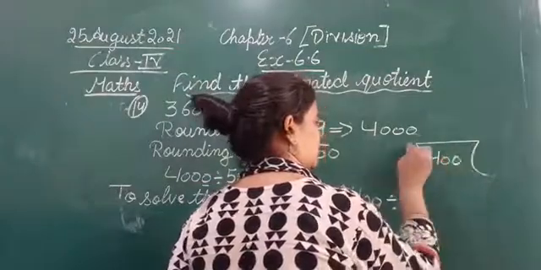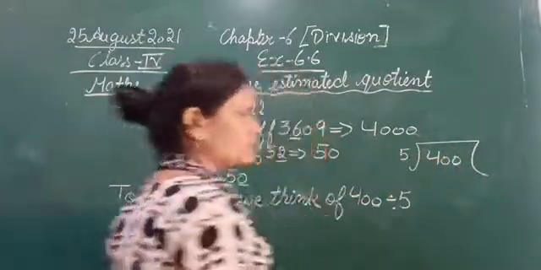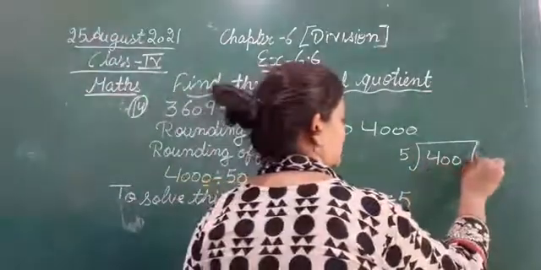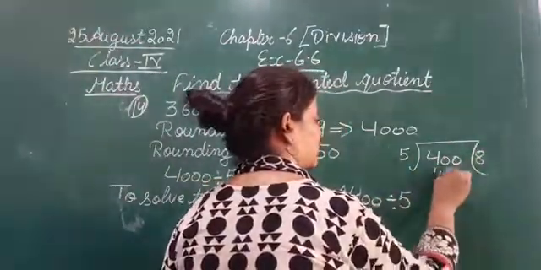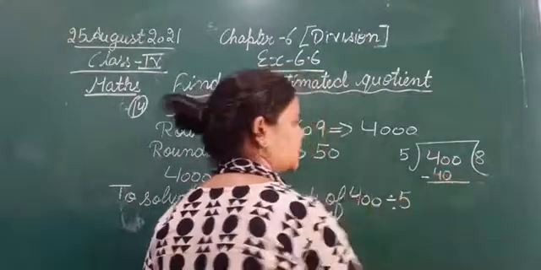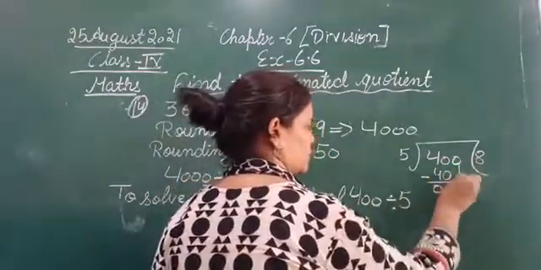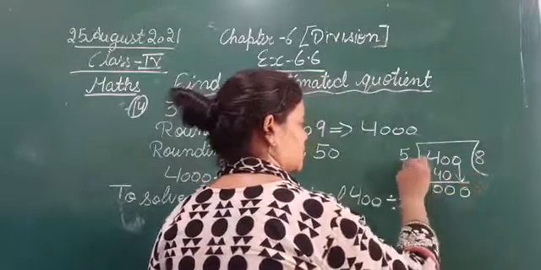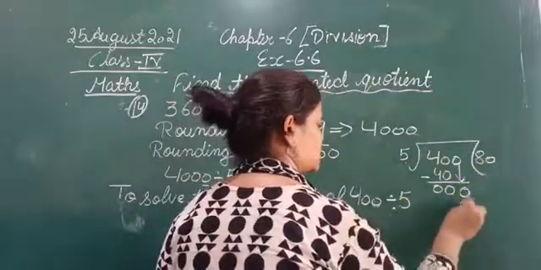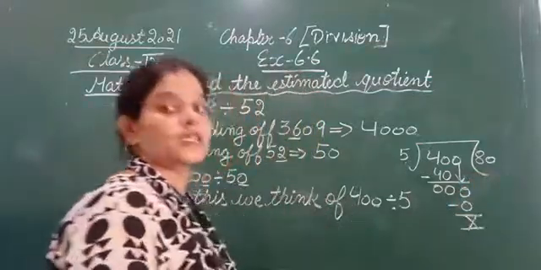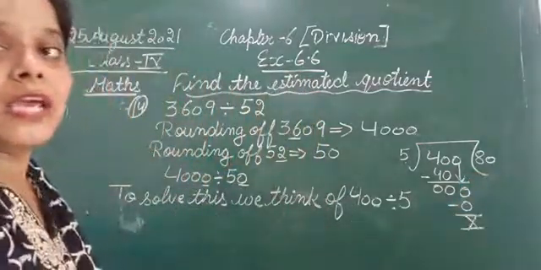400 divided by 5. 5 eights are 40. 40 minus 40 is 0. Bring down the next 0. 5 zeros are 0. So the quotient is 80.